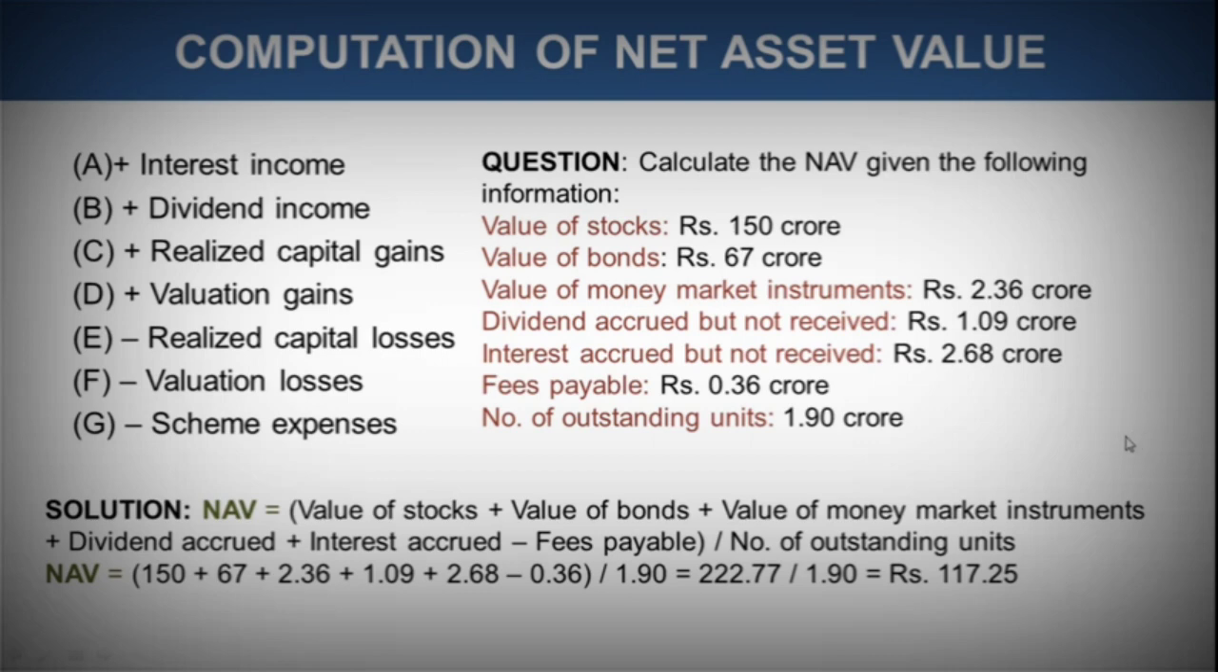So this is again a method of how you can calculate the net asset value. You must have observed that the logic is almost the same. Profits and gains are being added, losses and expenses are being deducted, and all has been divided by the number of outstanding units that have been allotted to the investors. The same logic is being applied everywhere.